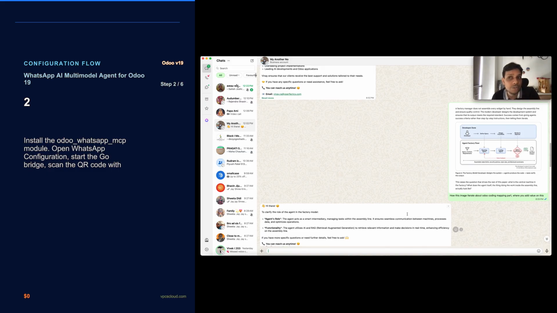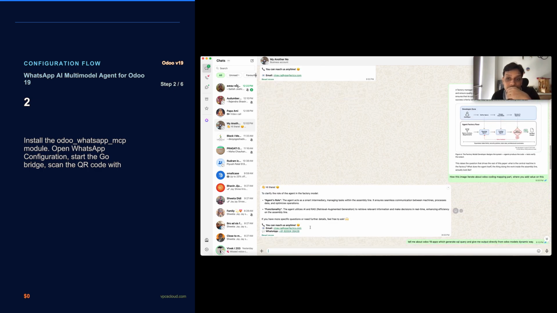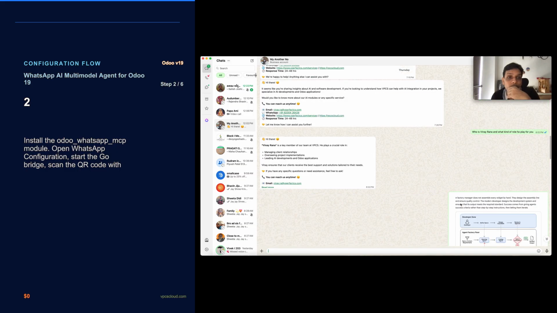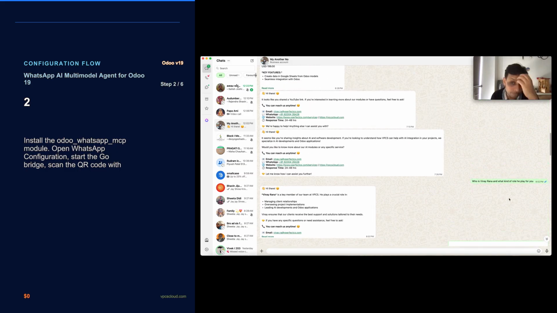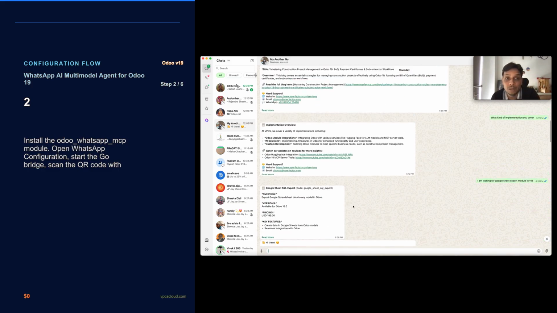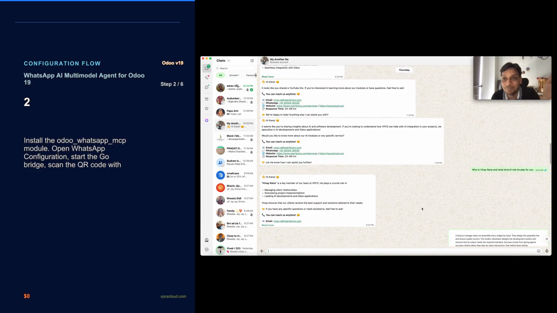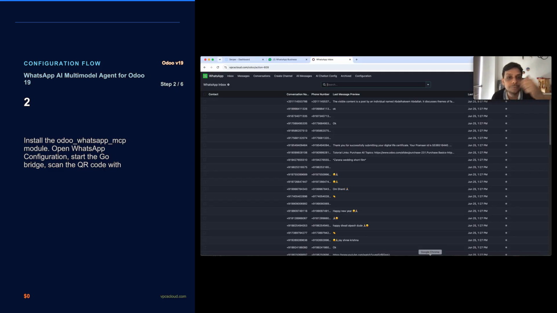So multimodal functionality is also supported, and based on that, it responds to the image-specific part also. It also gives my own role, like who is Vinay Rana, so it gives me my profile, and this reply is completely based on my private RAG implementation. I can show you that also.